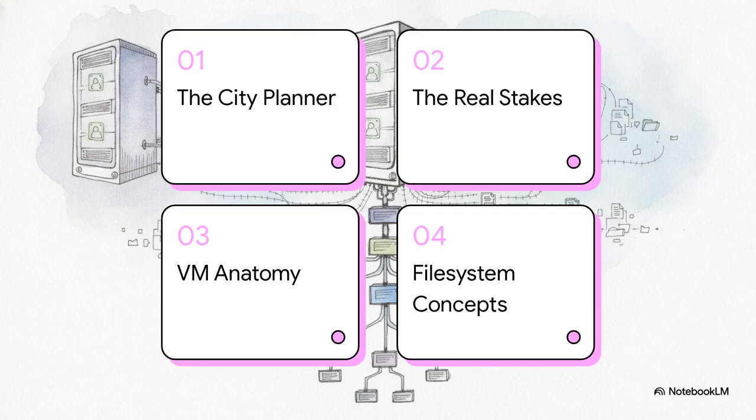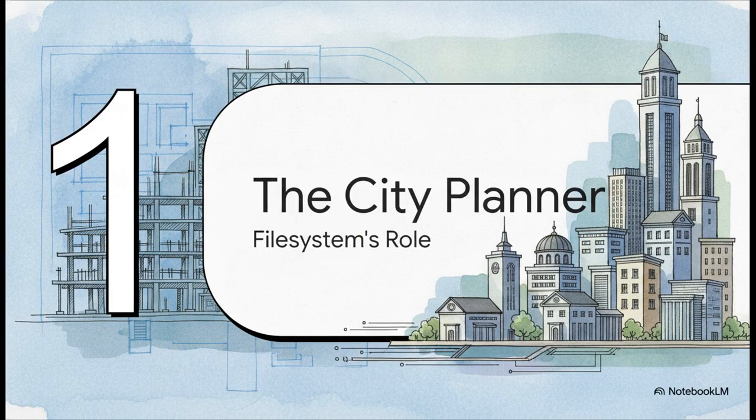Okay, let's lay out our roadmap for this explainer. We'll start with the invisible city planner, then look at the stakes of getting it wrong, move on to the anatomy of a virtual machine, and finally wrap up with some essential file system concepts. All right, part 1, the invisible city planner, understanding the file system's role.